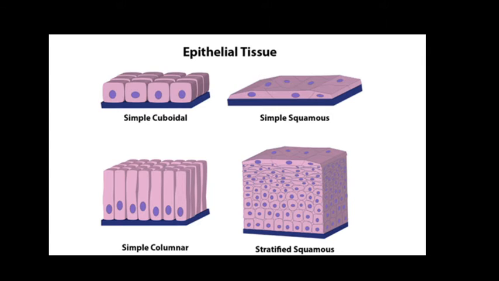Types of epithelial tissue depend upon the shape and function of the cells. Epithelial tissues are classified as squamous epithelial, cuboidal epithelial, columnar epithelial, glandular epithelial, and ciliated epithelial. In the characteristic properties, the first is the shape of the cell, the second is the appearance of the cell, the third is the place of occurrence, and then the function.